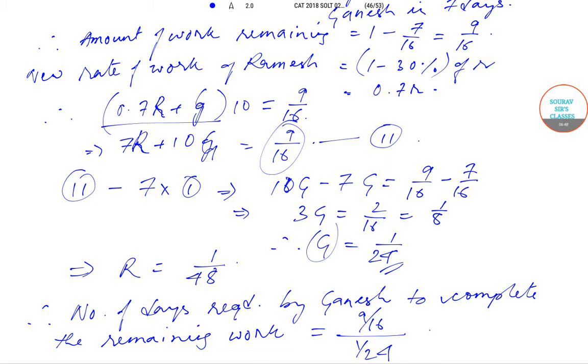Upon solving, this gives us 9 by 16 into 24. If you divide both the numerator and the denominator by 8, this will be equal to 3 by 2.